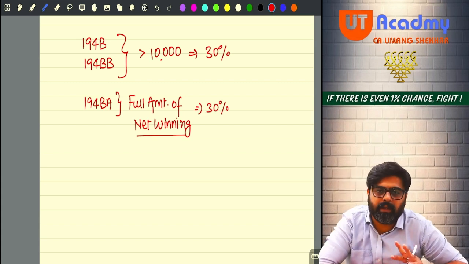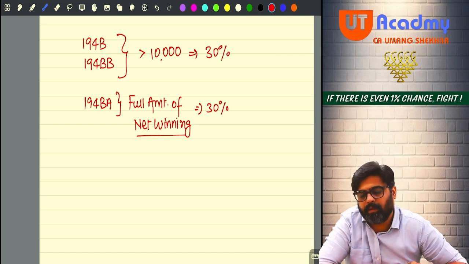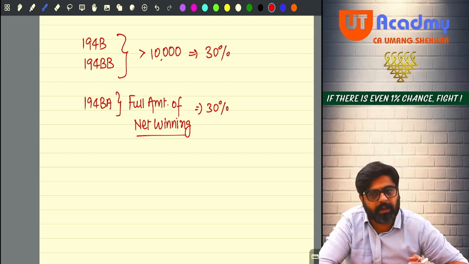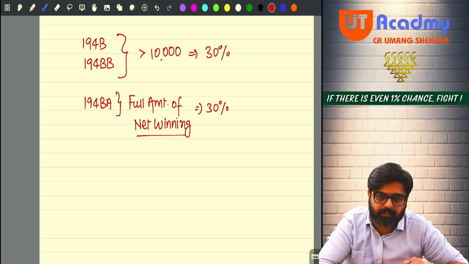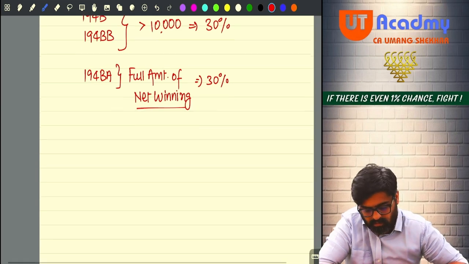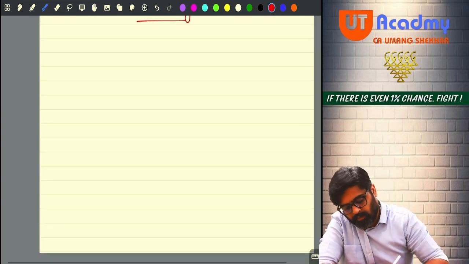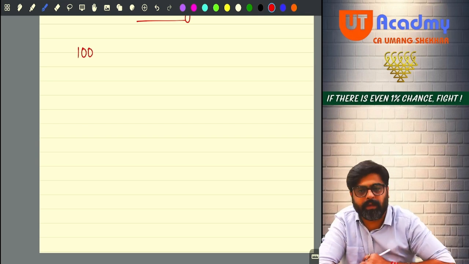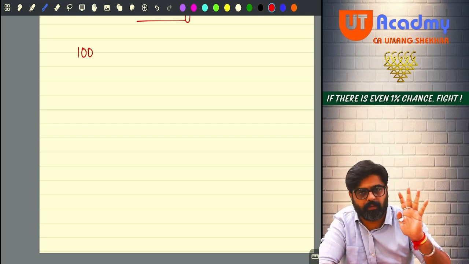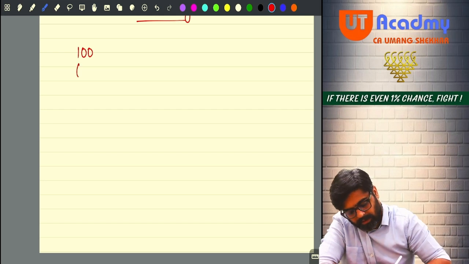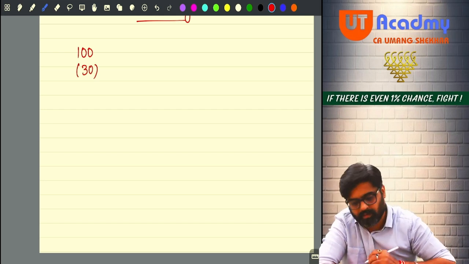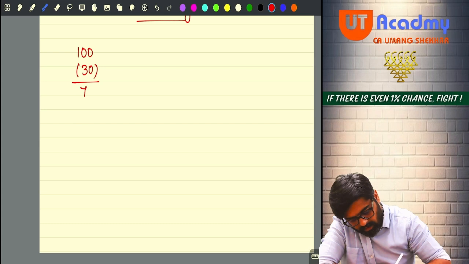Now see, when the winnings are given in the form of money, that time the TDS can be deducted. Sure. So for example, 100 rupees was your winnings. 100 was winnings, 30 will be TDS, so 70 will be your net winnings.